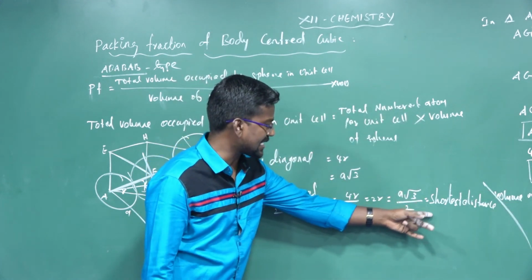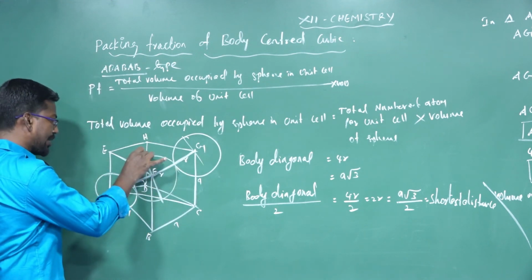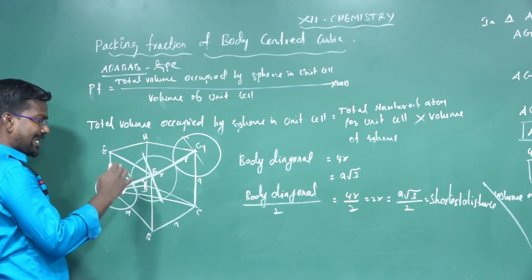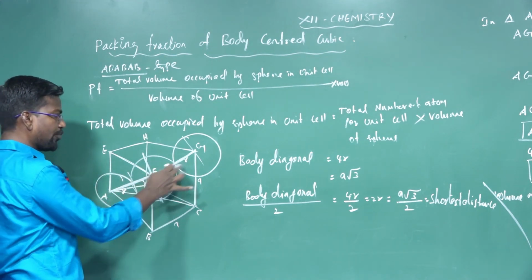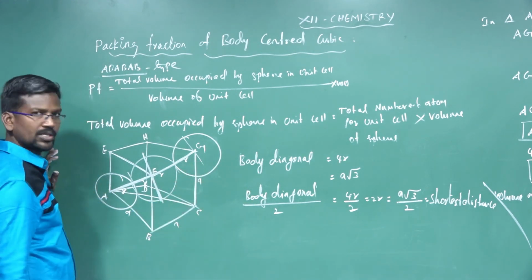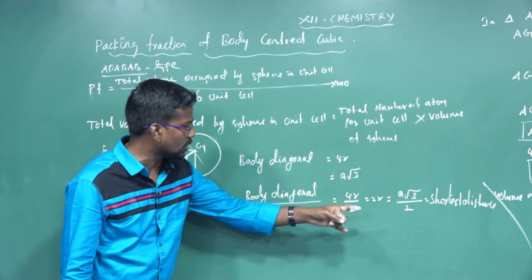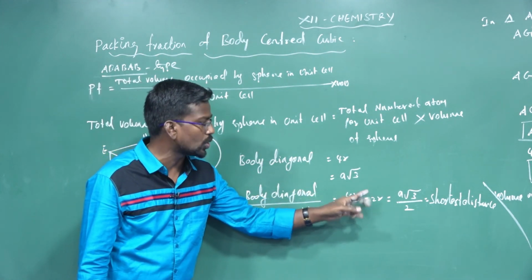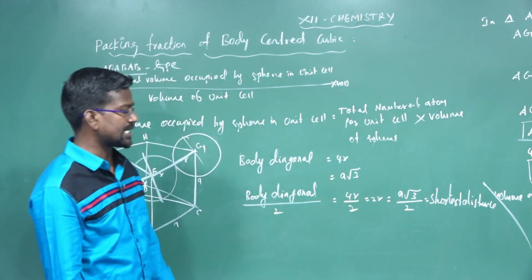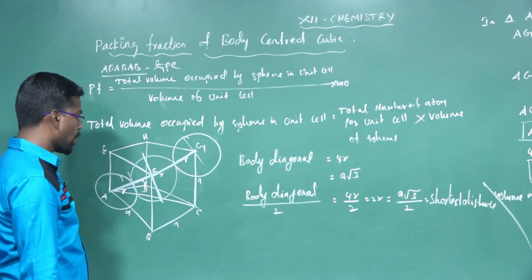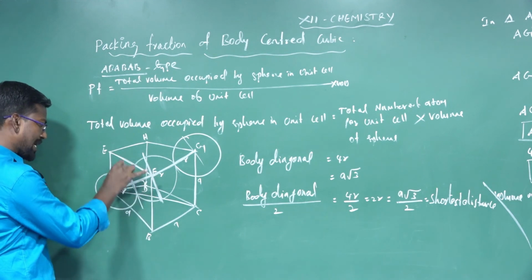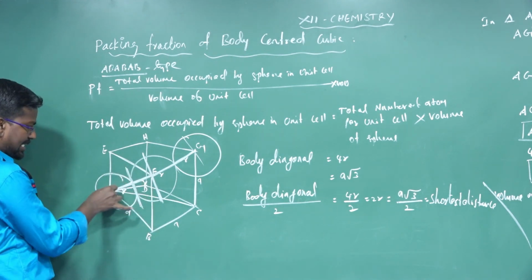So the shortest distance is nothing but one half of the body diagonal. The line AG is called the body diagonal, which contains 4 radii. One half of the body diagonal is the shortest distance, which is 4R divided by 2, equal to 2R, also equal to a root 3 divided by 2. Next, one half of the shortest distance is called the radius.